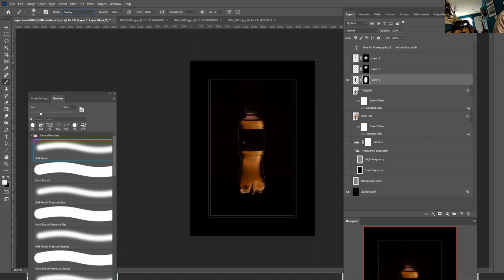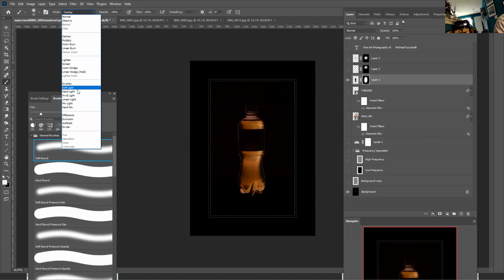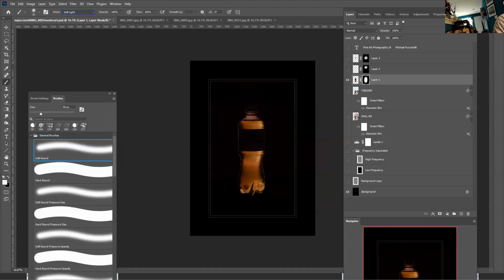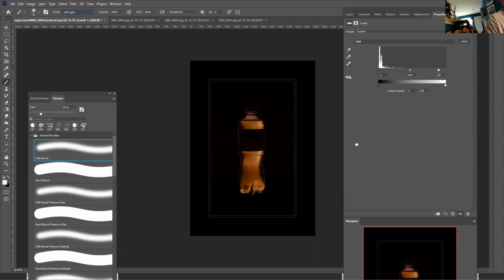Then I change it to overlay. Do more painting. Do more painting in soft light. Before I do, I make the file really dark.